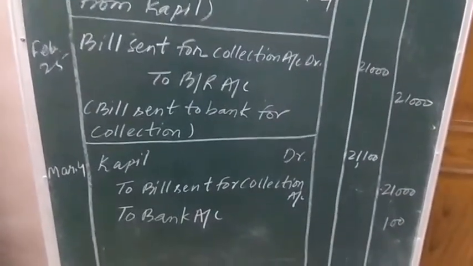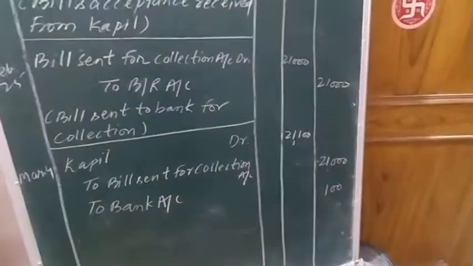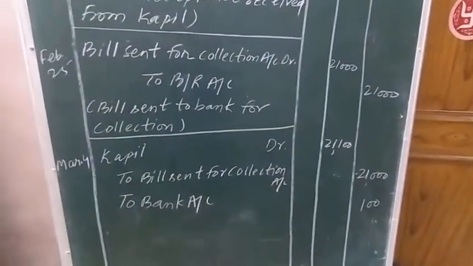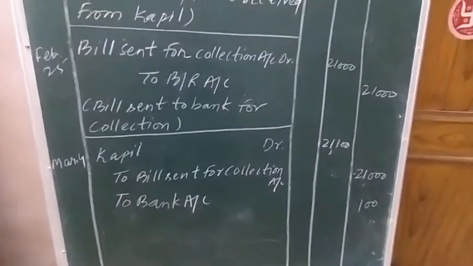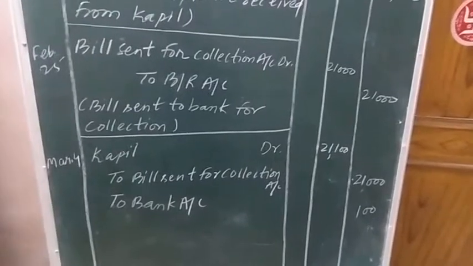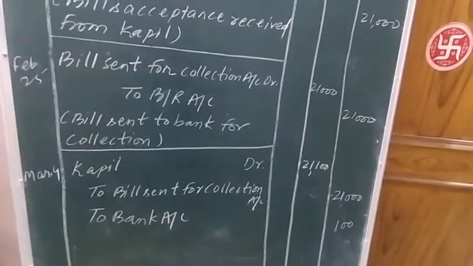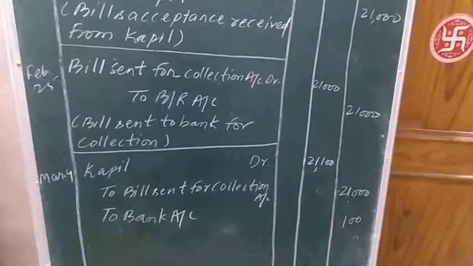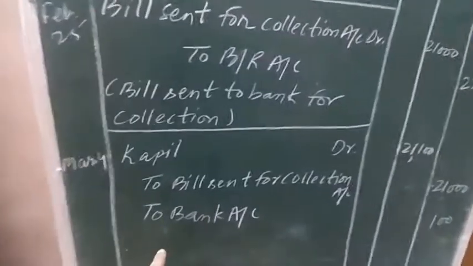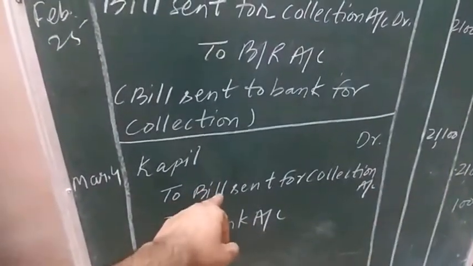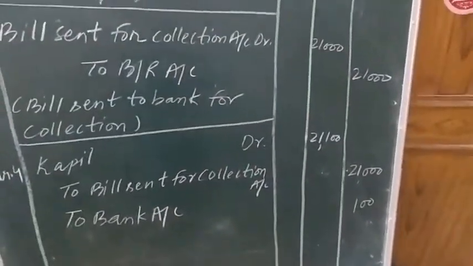So there will be a decrease in cash, or say a decrease in bank, when the payment will be made to the notary advocate. The decrease in bank or cash is shown on the credit side as per the rules of debit and credit. Bank or cash are assets and a decrease in asset is shown on the credit side. Collectively you can show bank with the bill sent for collection amount also, right?